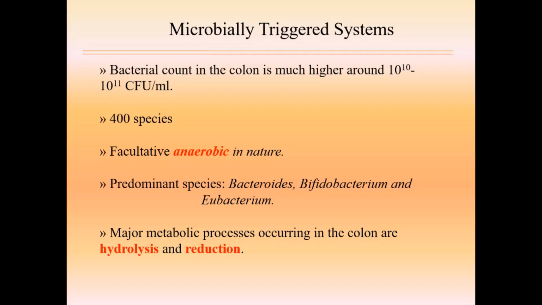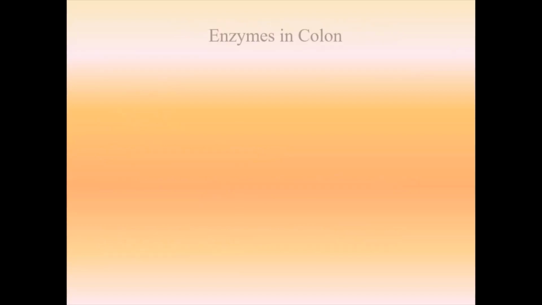Around 400 species are there, many of them facultative anaerobic in nature. The most commonly observed species are Bacteroides, Bifidobacterium, and Eubacterium. The major metabolic processes occurring in the colon are hydrolysis and reductions. So these bacteria are capable of secreting different enzymes. Which enzymes are secreted by these bacteria?